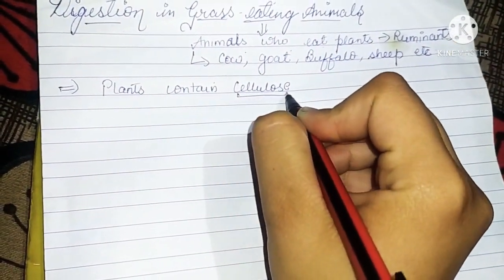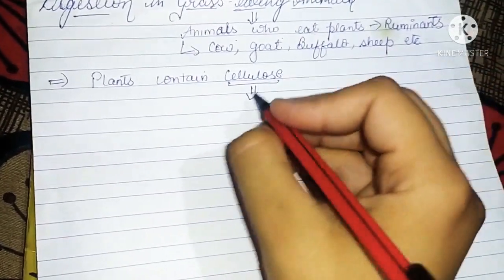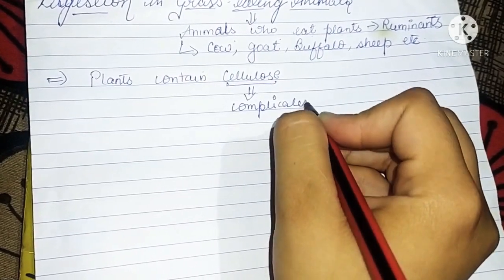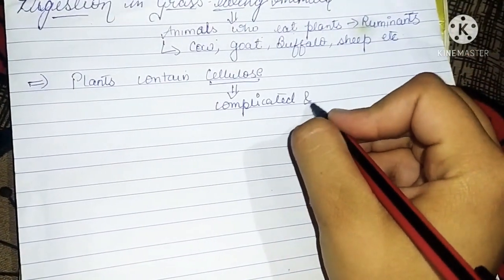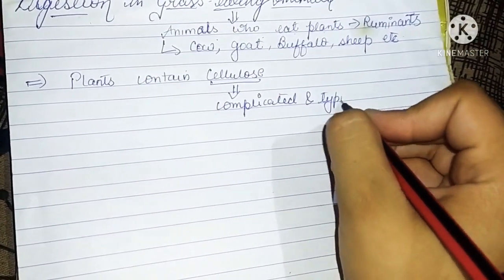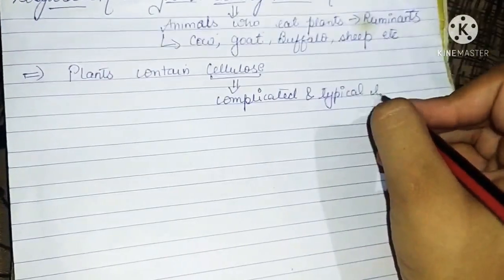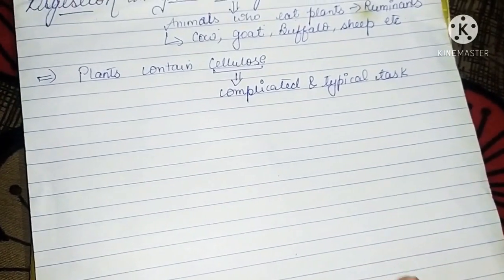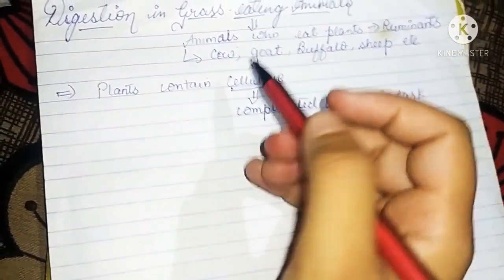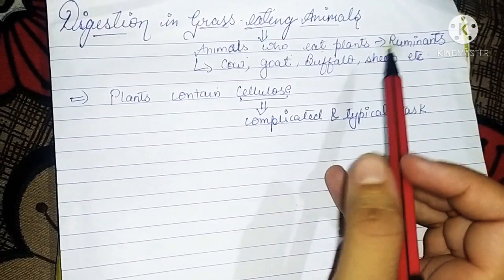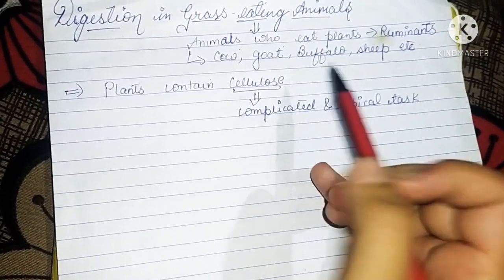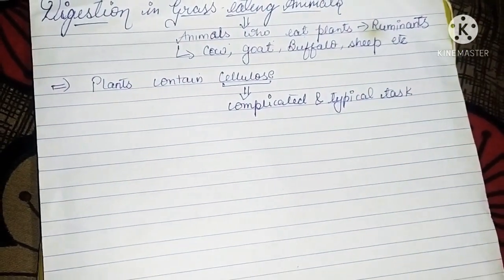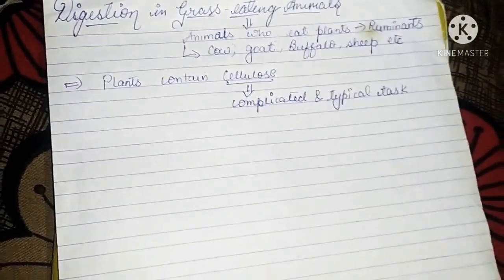Since the digestion of cellulose is quite a complicated and typical task, to digest cellulose the stomach of a ruminant animal has been designed into 4 chambers naturally. We can't design it, it has been designed naturally.